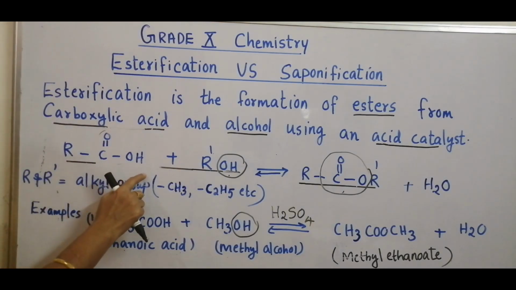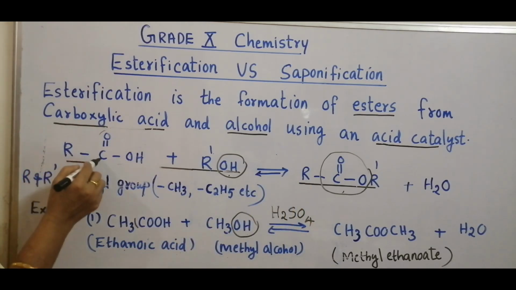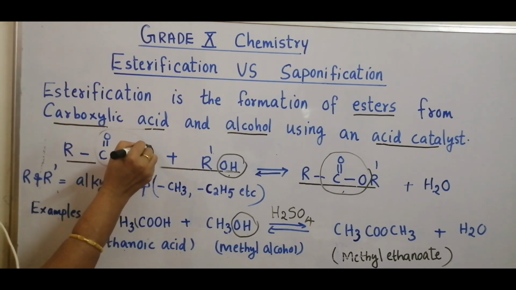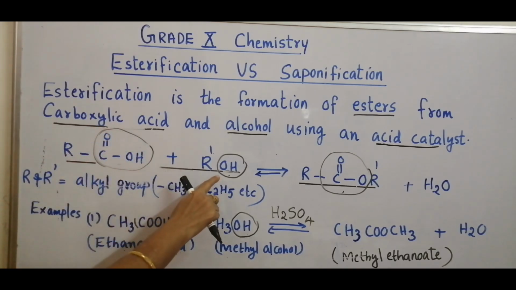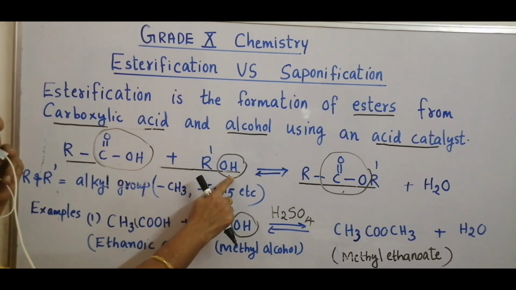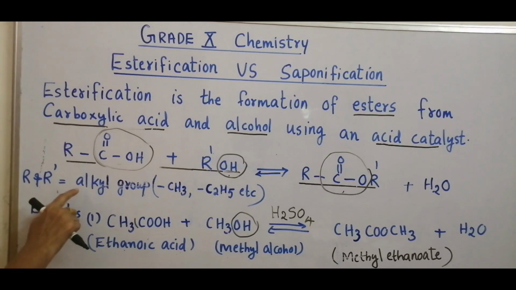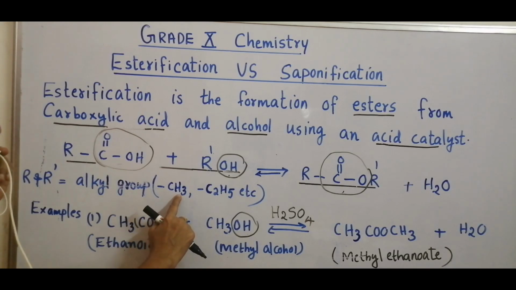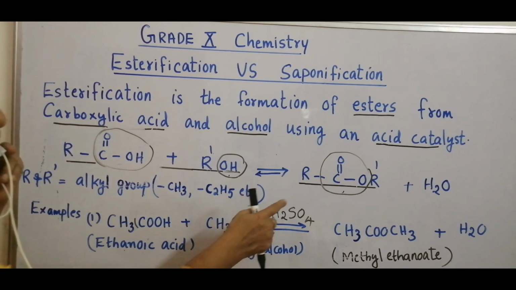This is the general equation showing the formation of an ester. This is the carboxylic acid. COOH is the functional group of carboxylic acid. ROH, this is an alcohol. OH is the functional group of alcohol. R and R dash represent alkyl groups. Alkyl groups can be methyl, ethyl, propyl, butyl, etc.